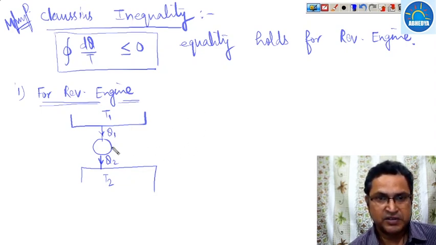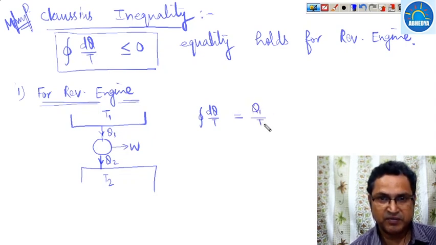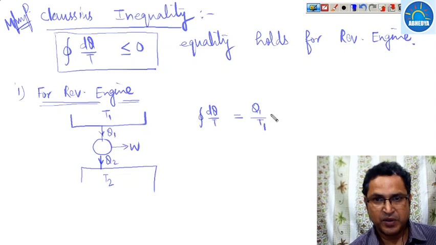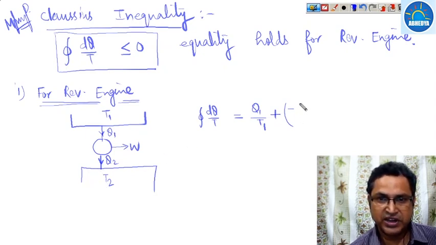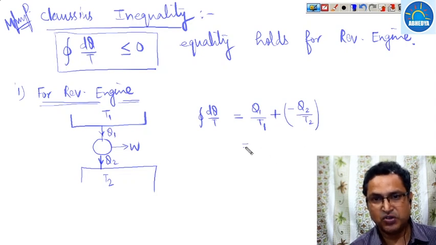We know that for a reversible heat engine, the cyclic integration of dQ upon T can be written as: Q1 amount of heat will be taken at the temperature of T1, so Q1 upon T1, plus Q2 amount of heat will be rejected at a temperature of T2. Heat rejection will be taken with a minus sign, so minus Q2 upon T2. So this becomes Q1 upon T1 minus Q2 upon T2.